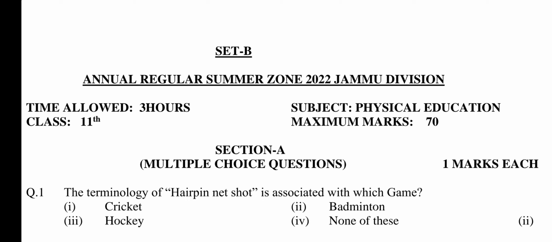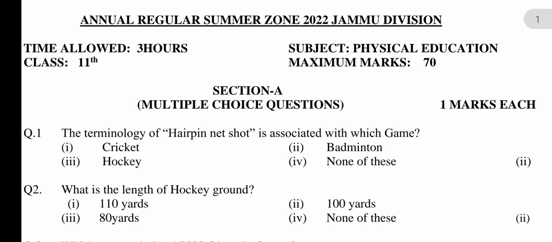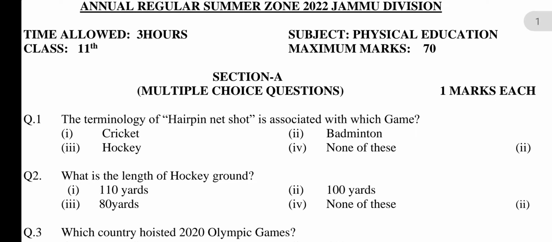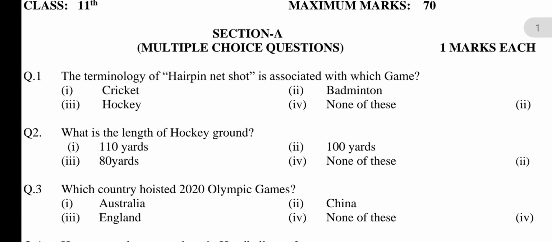Subject Physical Education, Class 11th. Maximum marks 70. Section A, Multiple choice questions. Each question carry 1 marks. The terminology of hairpin net shot is associated with which game? Option first, cricket. Second, badminton. Third, hockey. Fourth, none of these. Answer is option second, badminton.